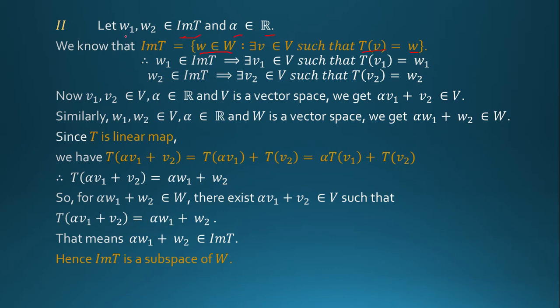So w1 belongs to image of T implies there exists v1 belongs to V such that T(v1) = w1, and w2 belongs to image of T implies there exists v2 belongs to V such that T(v2) = w2.